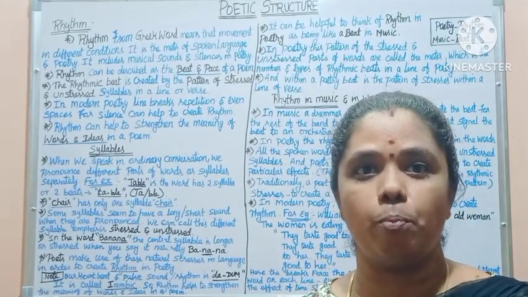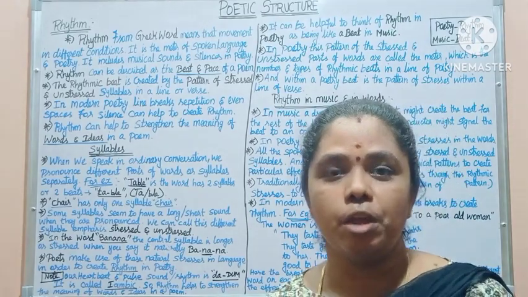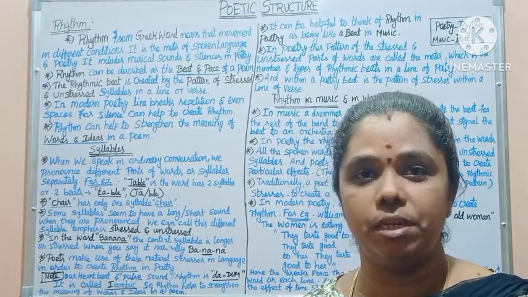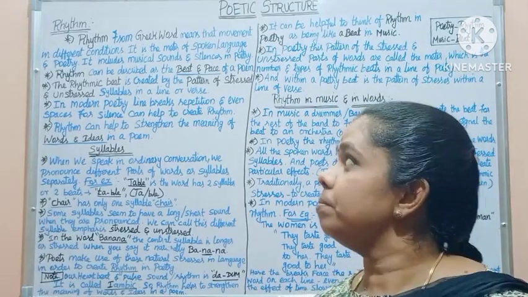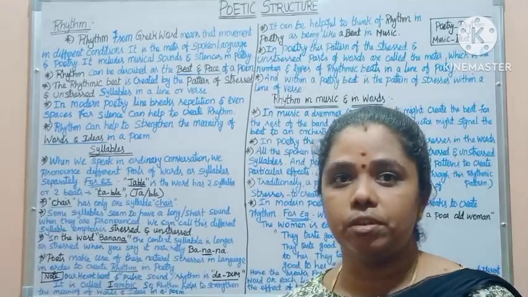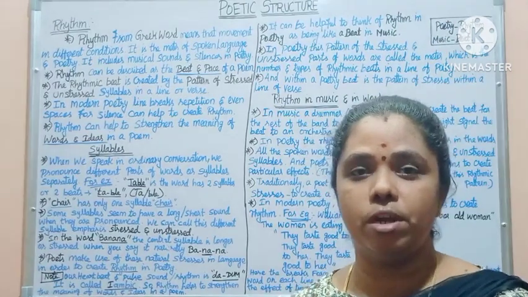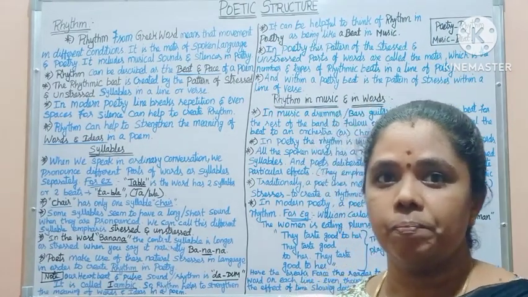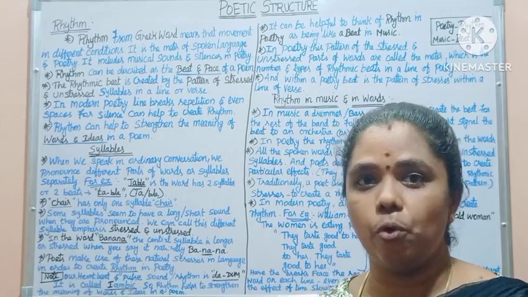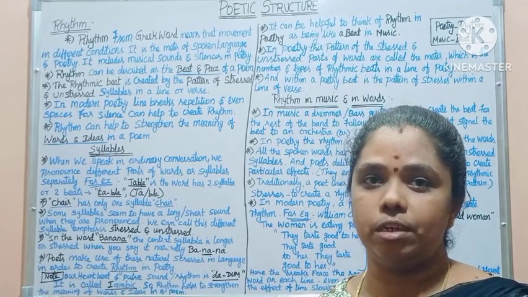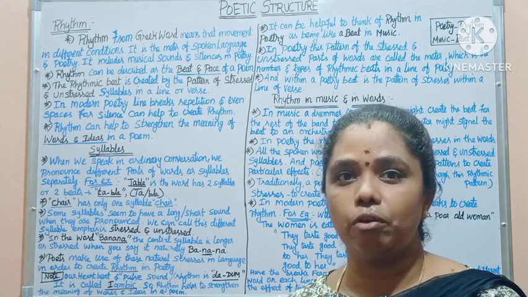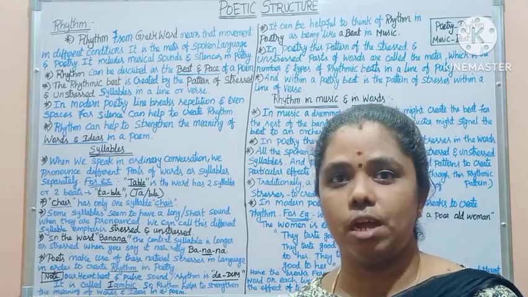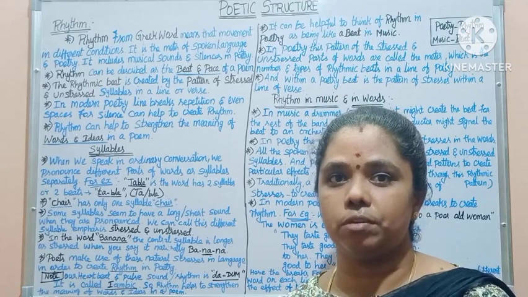Let's discuss poetic structure. In poetic structure, rhythm is the basic thing to create a poem. Rhythm, from the Greek word, means movement in different conditions. Rhythm is the meter of spoken language and poetry. It includes musical sounds and silences in a poetry.